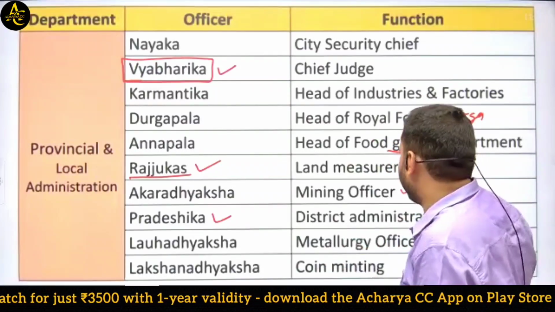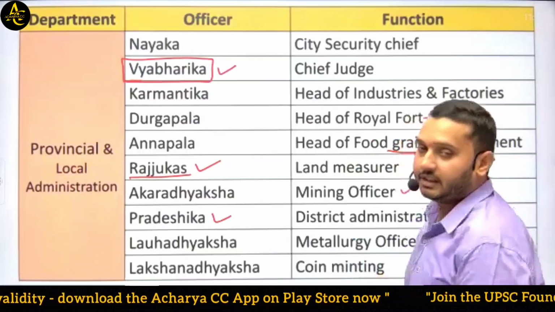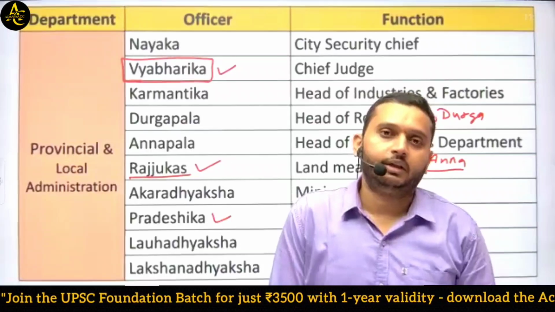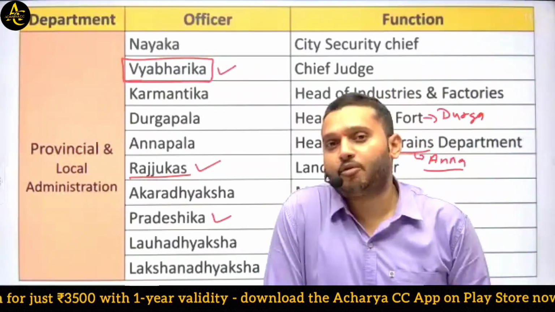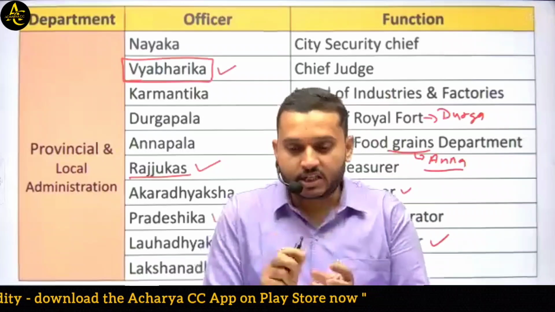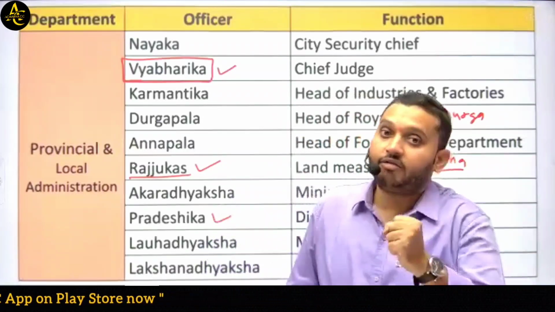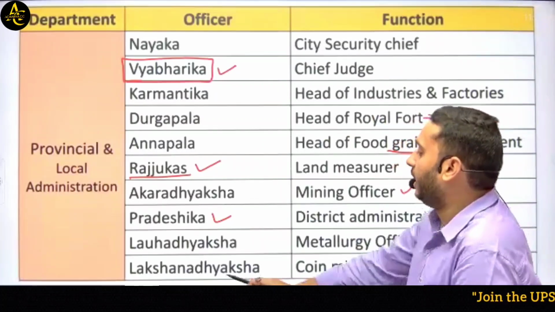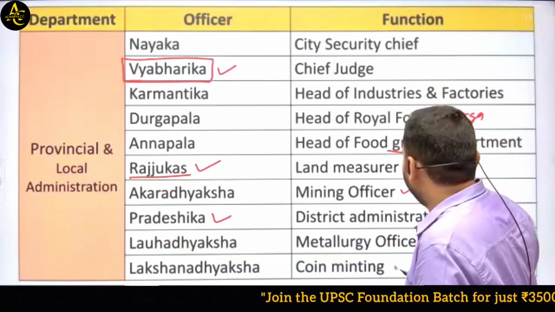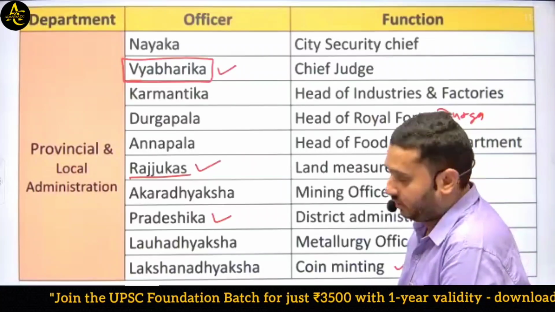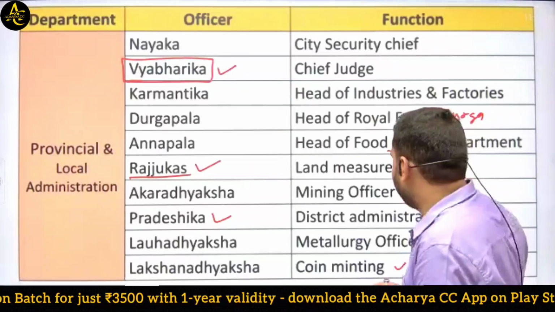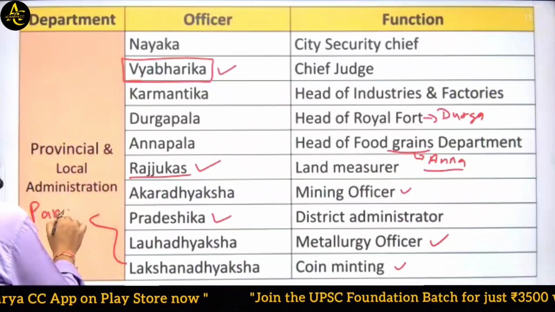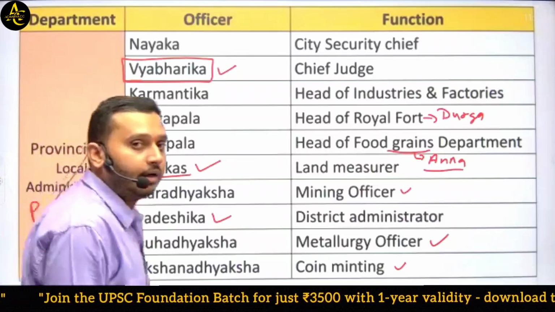Then Loha Adhyaksha, the metallurgy officer. As I already told you, ancient India was very good in metallurgy. They easily developed various types of metals, alloy metals, and various weapons. They were very good with furnaces and could easily melt various types of metals. Another is Lakshana, who minted the coins and managed the currency. As I told you, the currency name at that time was Pana. Presently, we use the rupee. They used the word Pana for currency.